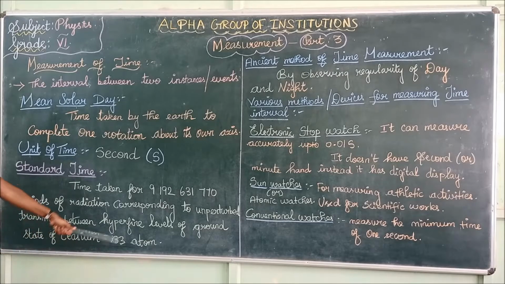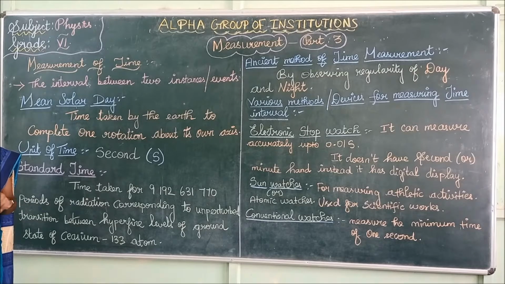Cesium-133 atom. What is meant by transition? Transition is nothing but change of states, from one state to another. The elements will get excited and move from ground state to the excited state. That is called transition. Moving from one state to another state is called the transition.